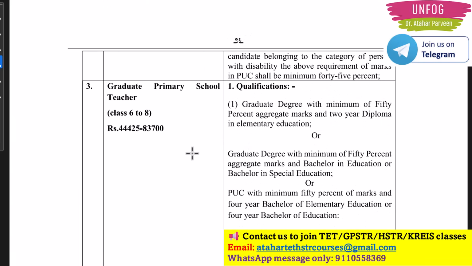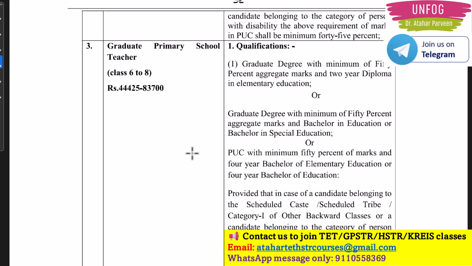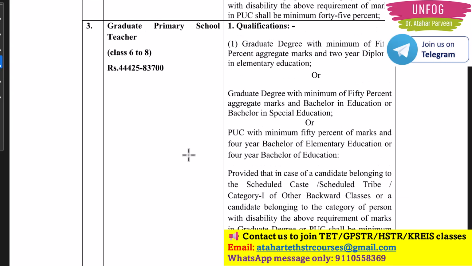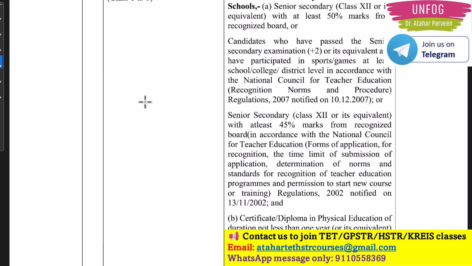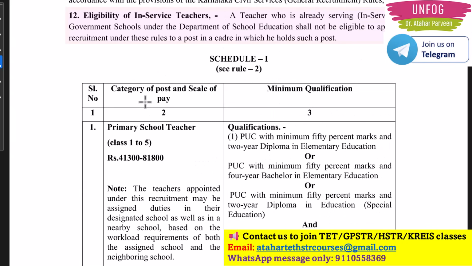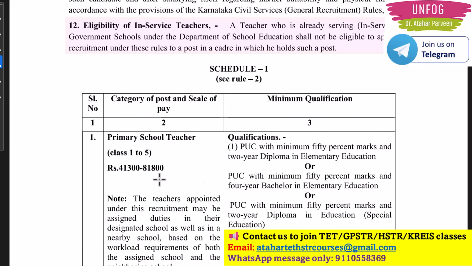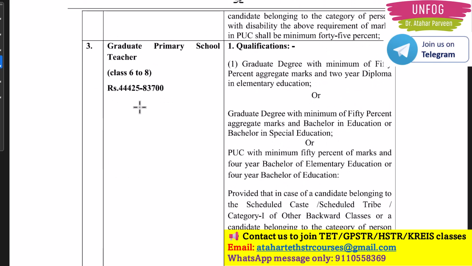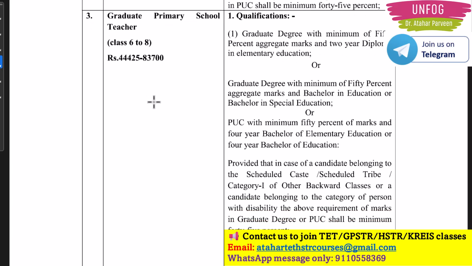Then talking about GPSTR posts, you should have got a minimum of 50% in degree, or for SC/STs they have given up to 45%. TET paper 2 you should have qualified, and you should have done BEd also. And the pay scale also they are mentioning here. For PSTR it is 41,300 to 81,800 rupees, and for GPSTR 44,425 to 83,700 rupees. So it is a very good salary.